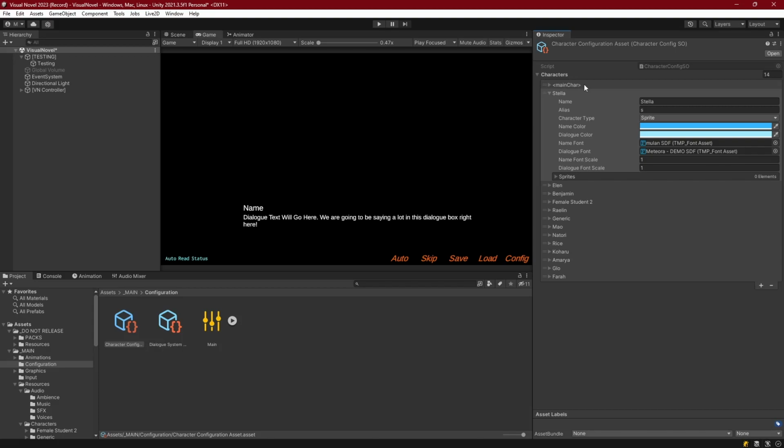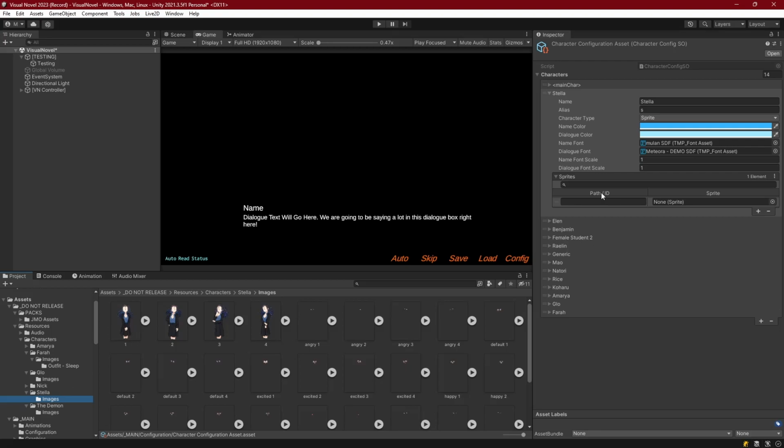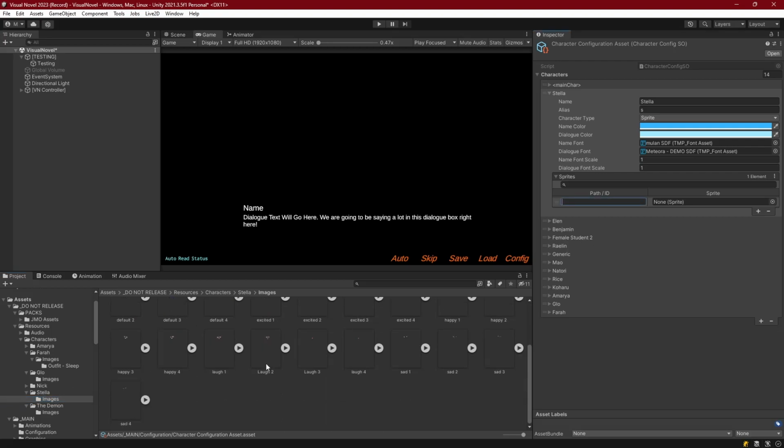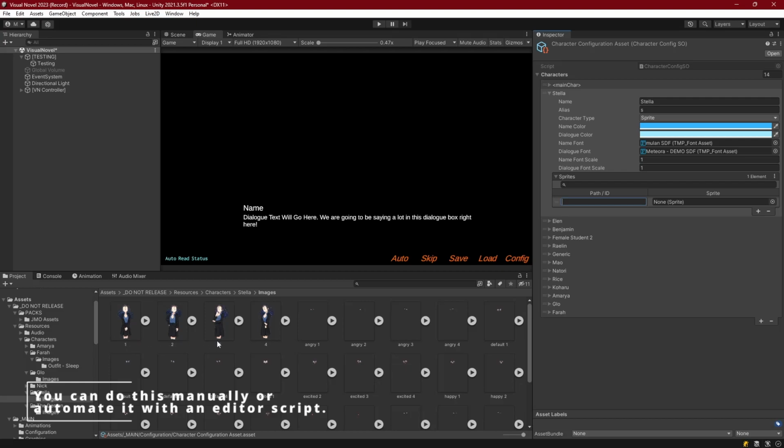And now what you'll see in our configuration asset is we get a sprites dictionary here, which we can expand, and we have a path ID and a sprite. So if we add an item, then we can type in whatever the ID will be and give it a link to the sprite. So let's do that for Stella, or for your character, since you won't have Stella. Inside of characters, Stella, images, I would just make an ID for each one of her sprites, and then link up the sprite here. So if you have different outfits, you would just want to precede the sprite name by the outfit name and log it in here.